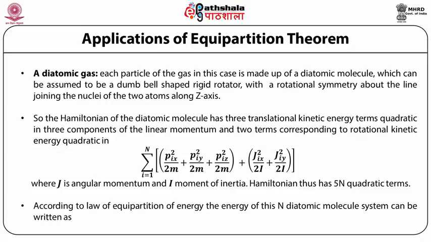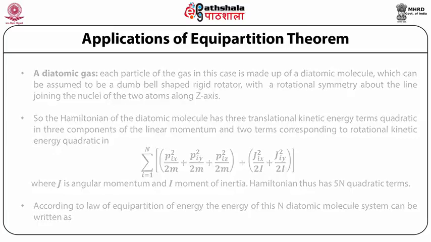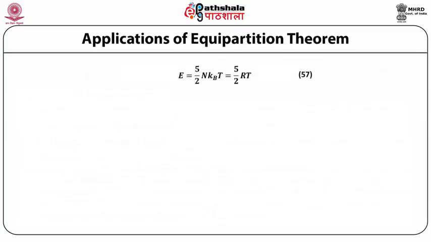According to the law of equipartition of energy, the energy of this N diatomic molecule system can be written as E = 5/2 N k_B T = 5/2 RT, where N is Avogadro's number.